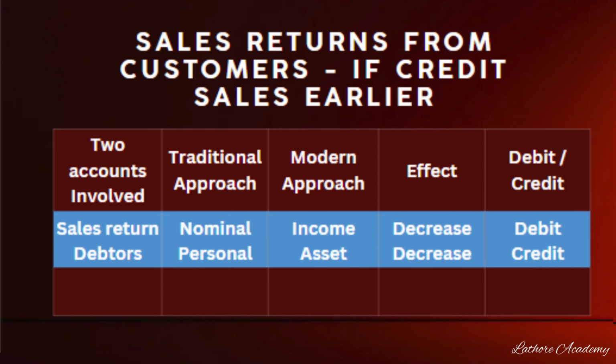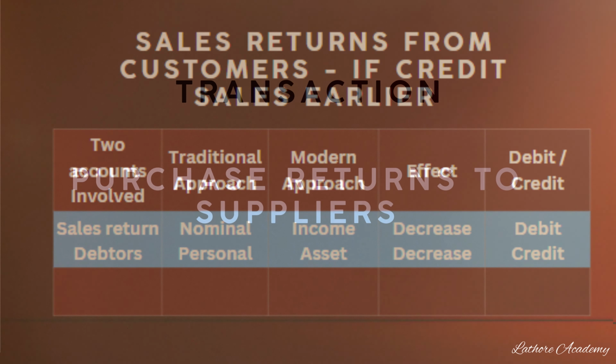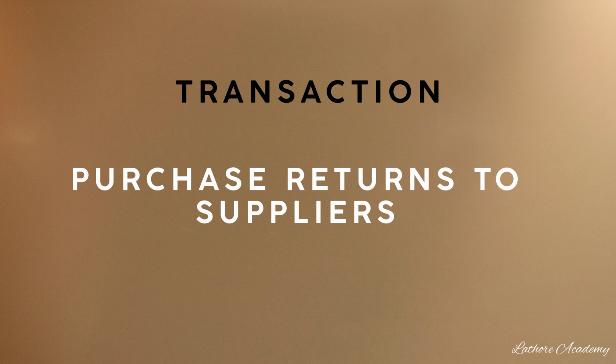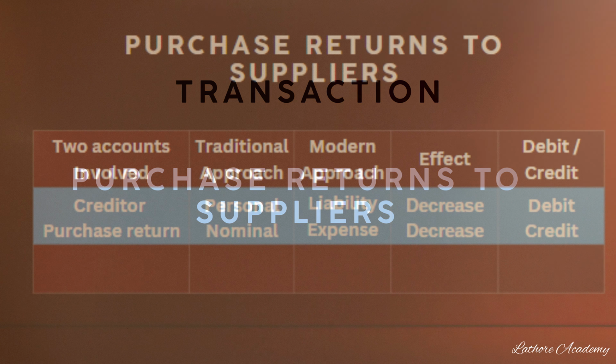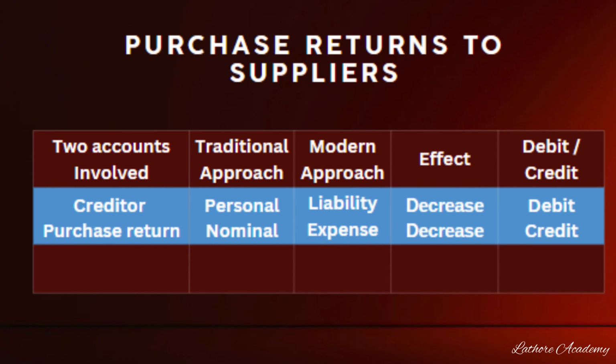So similarly, purchase returns to the suppliers. When we purchased goods earlier from the suppliers on credit basis, now if we are returning them considering defective or quality issues, the two accounts involved here are creditors and purchase returns. Creditors is a personal account, purchase return is a nominal account. Whereas as per modern approach, creditor is a liability, purchase return is an expense. So expense is reducing, creditor balance is also reducing. So the journal entry is creditors account debited to purchase return account.